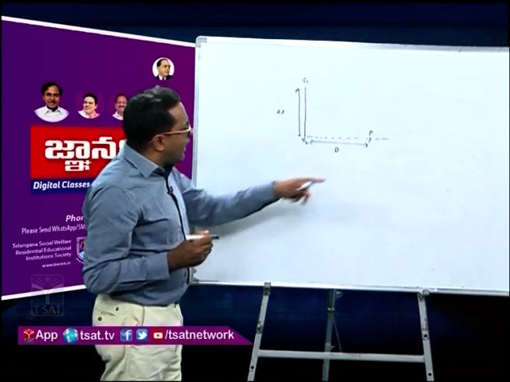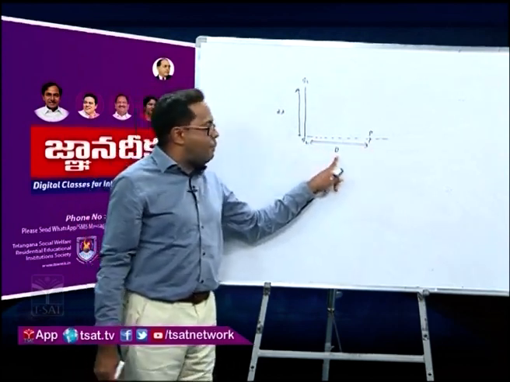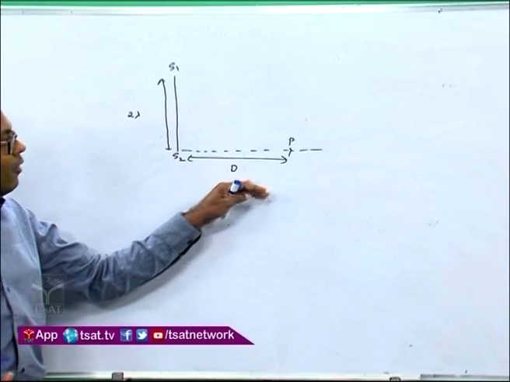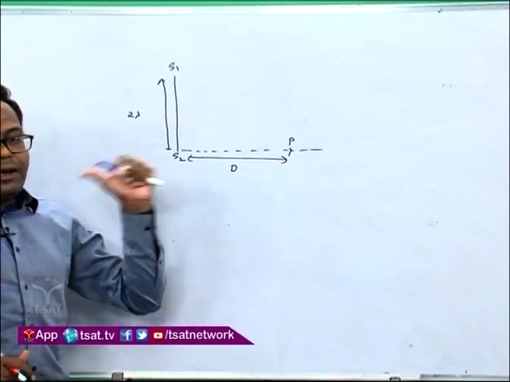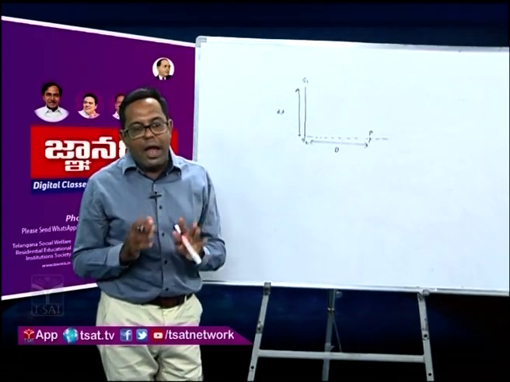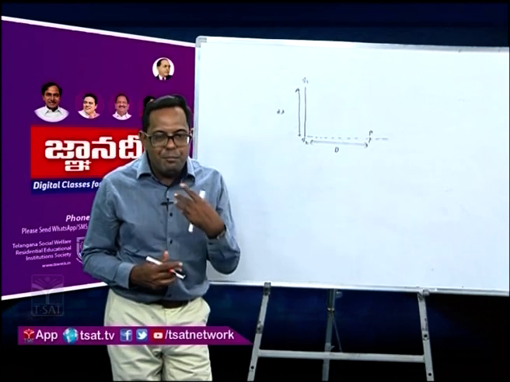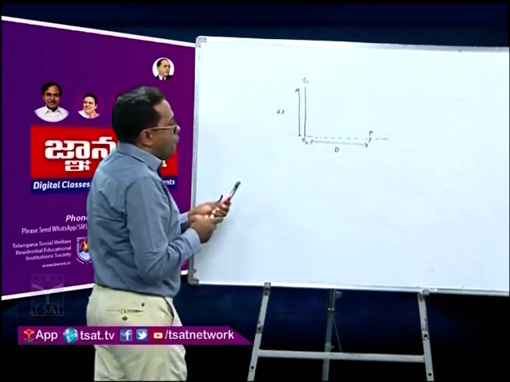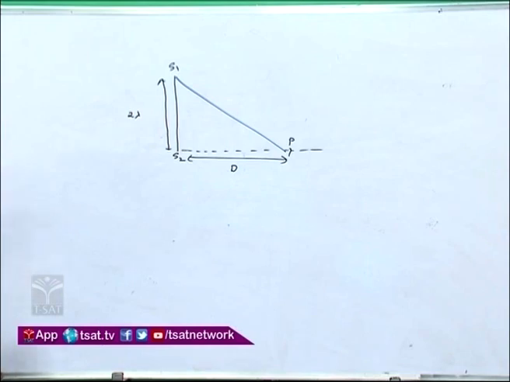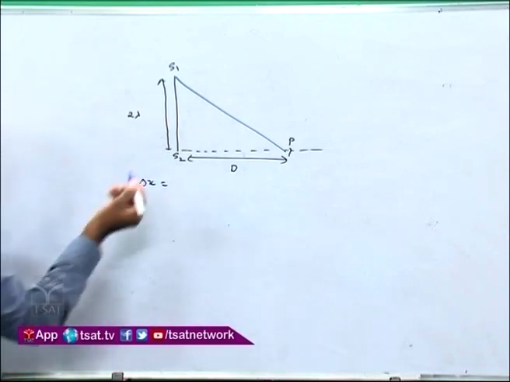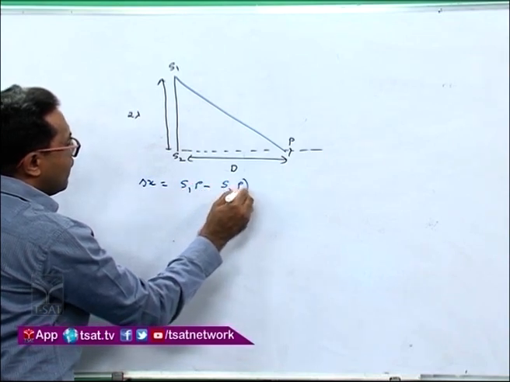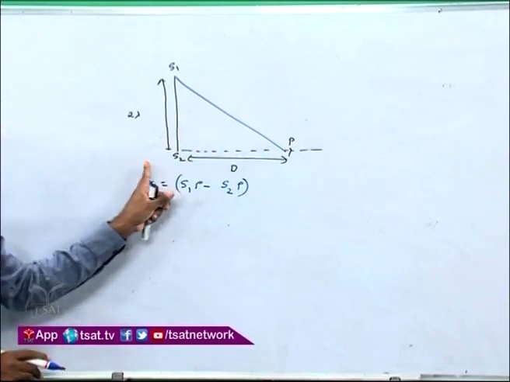Now I will take any general point P and let the distance from S2 be capital D, which is variable. It is not a constant, because if P moves away from S2 along this line, D will increase. If P moves toward S2, capital D will decrease. I wish to find the maximum and minimum path difference. So what is the path difference over here? The path difference delta x can be written as S1P minus S2P, the path difference at P.